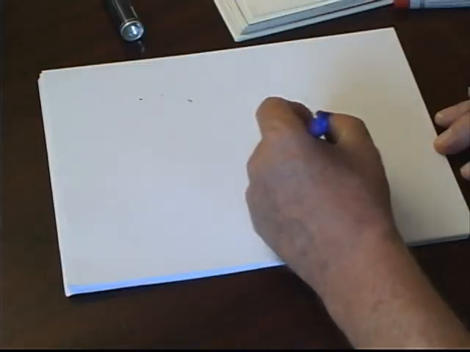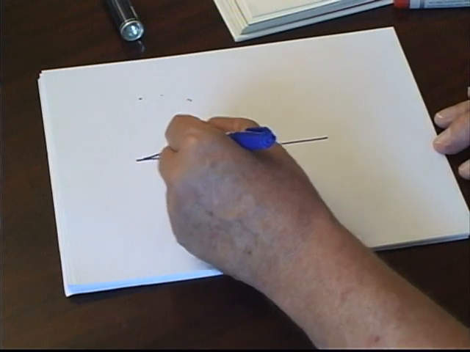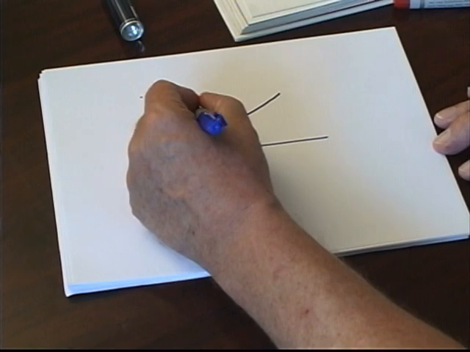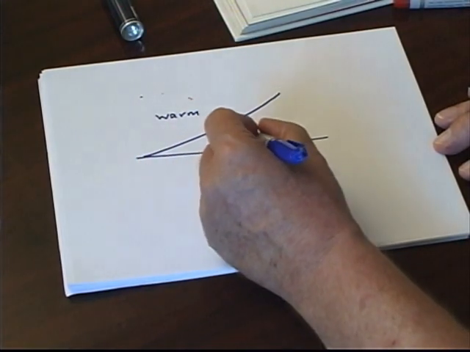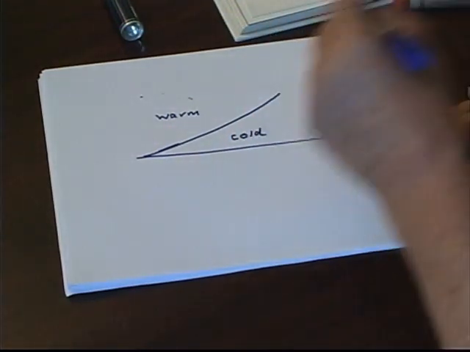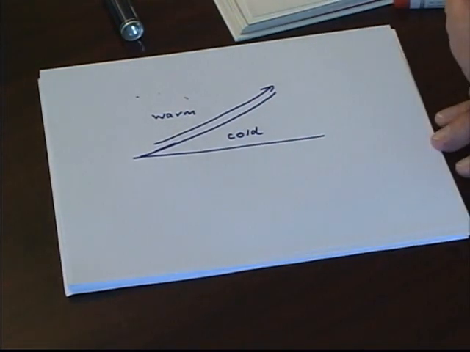Remember I told you that hot air rises. So hot air is lighter than cold air. This is the ground. And we have a frontal system coming in. Let's say it's warm air that's coming in. Now warm air is hotter than cold air, remember? So when you get warm air coming in, it's hotter than cold air. So warm air goes up like that. And the warm air just slides up on top of the cold air because it's lighter, it's not as heavy.